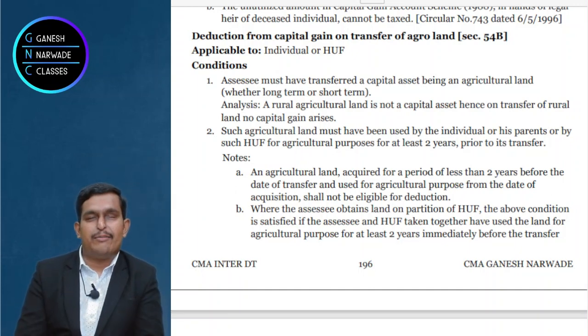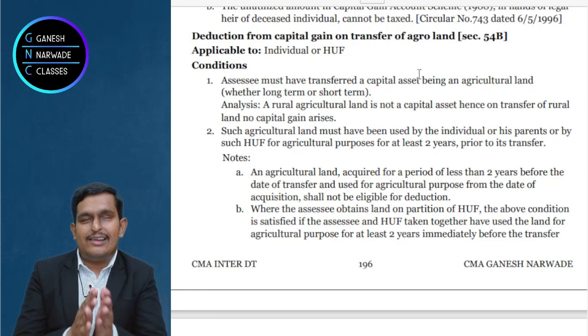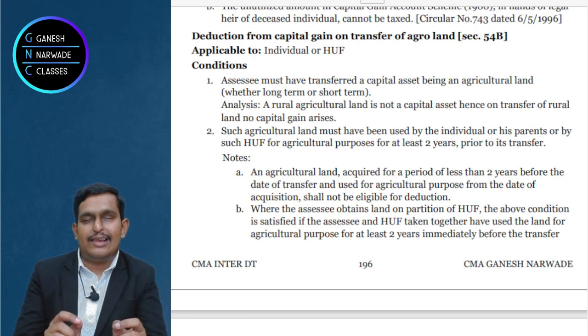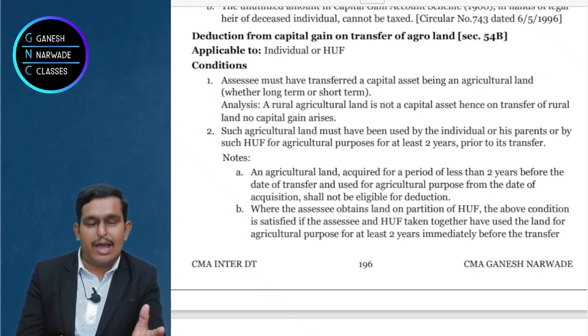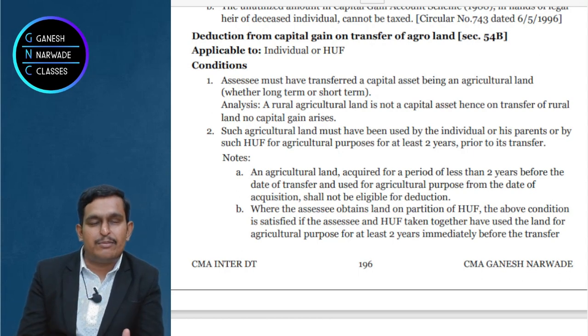Now we will discuss the deductions in respect of agricultural land, or in simple language, deduction in respect of capital gains on agricultural land. I'll not say that it should be long term, because here it is a long term capital asset or short term capital asset. In both the cases you will get the exemption under section 54B.